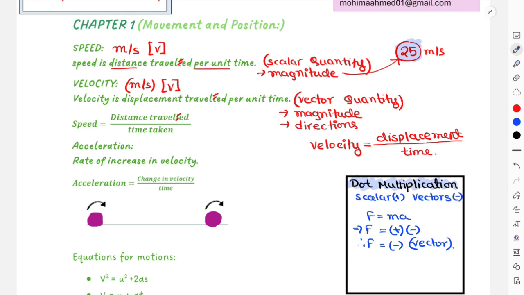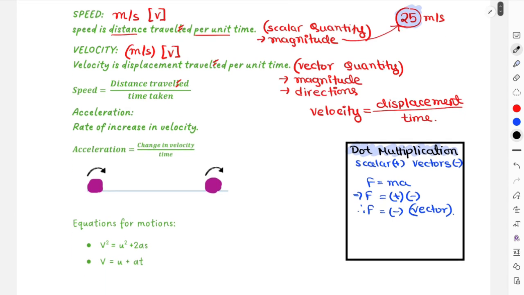Other than that, there's nothing much more to understand from speed and velocity. One thing that is important is that speed is scalar because of distance, and velocity is vector because of displacement. Always remember that distance doesn't have any direction involved. For example, the distance between point A and B is basically the length between any 2 points. But displacement always has to be the shortest distance between 2 points, in a straight line. Whenever there's a turning point, the displacement value changes.